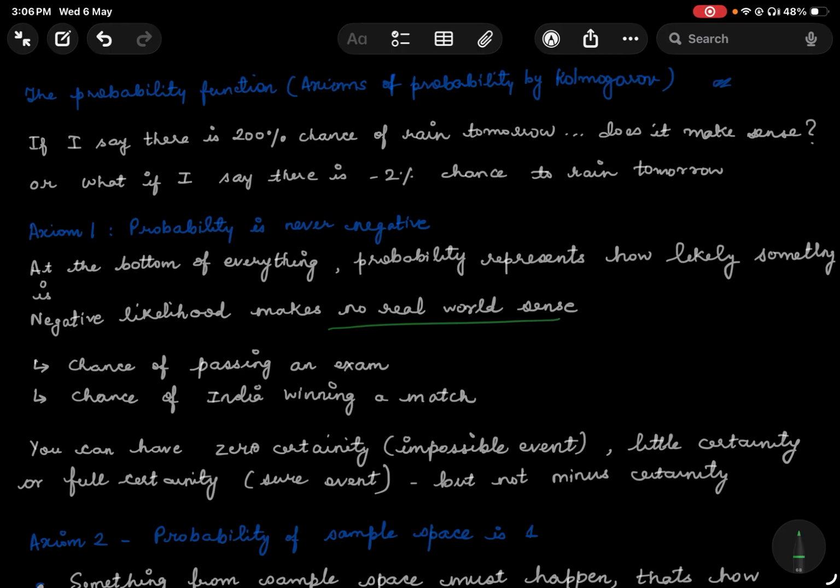That doesn't make sense. So that is one concept you should keep in mind at this point: probability can never be negative. It won't make sense to keep a probability negative.